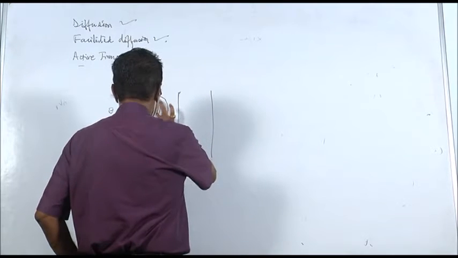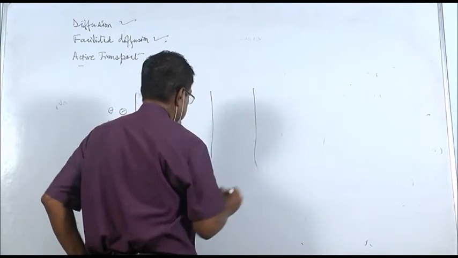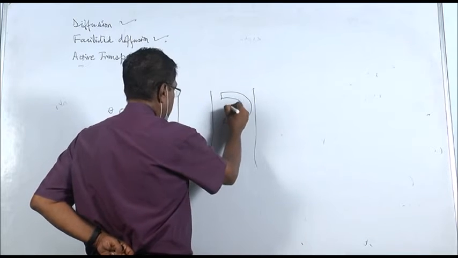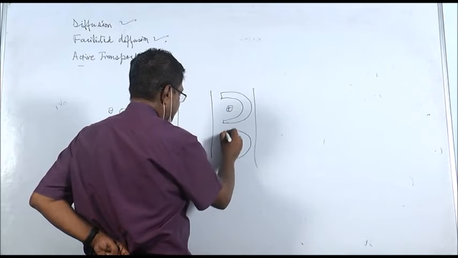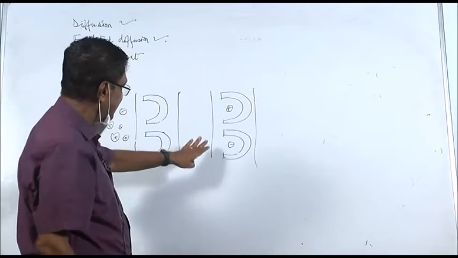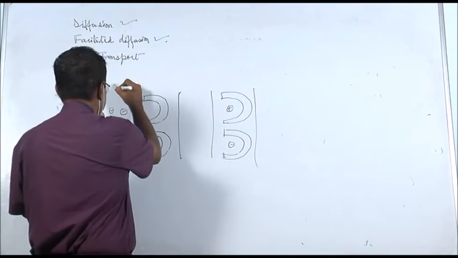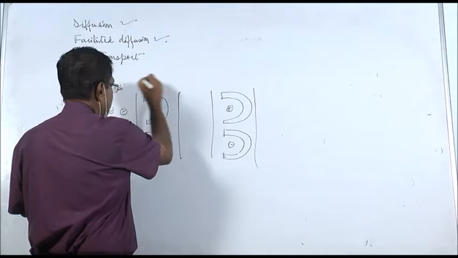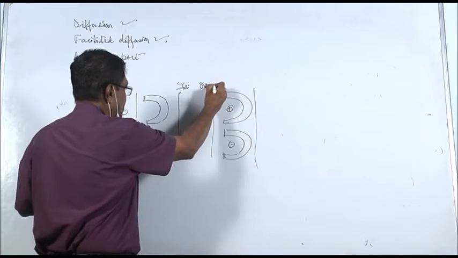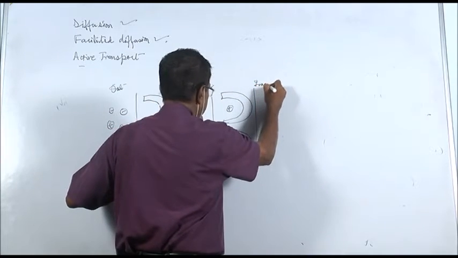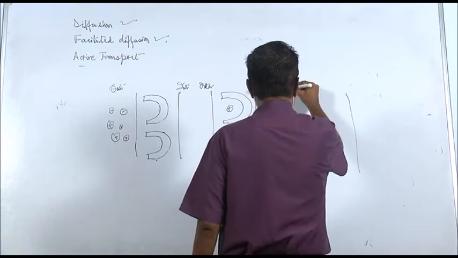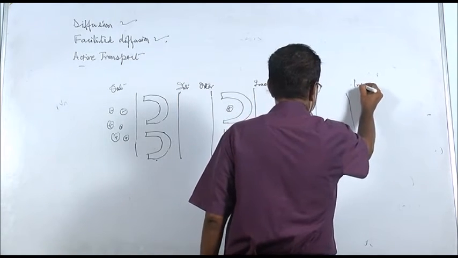Then a complex is formed with the protein carrier. This is outer, inner.